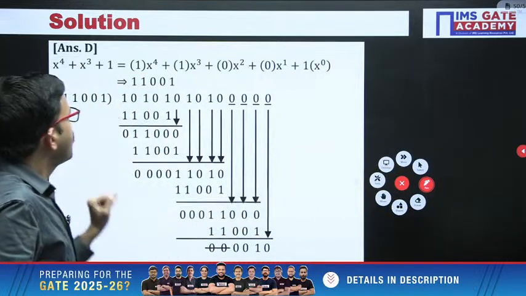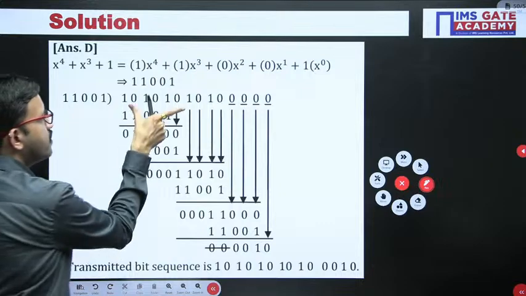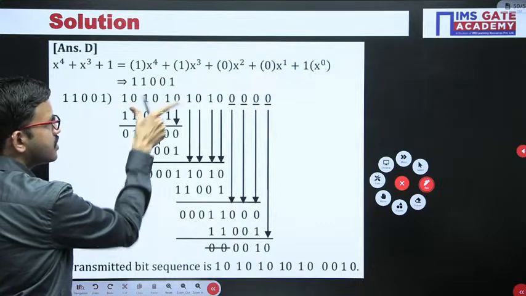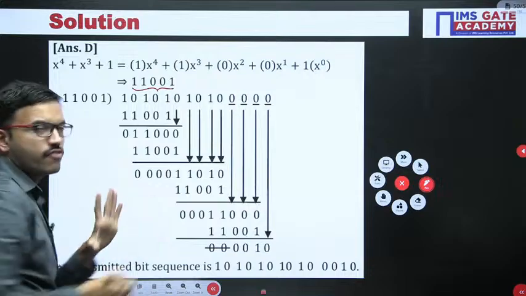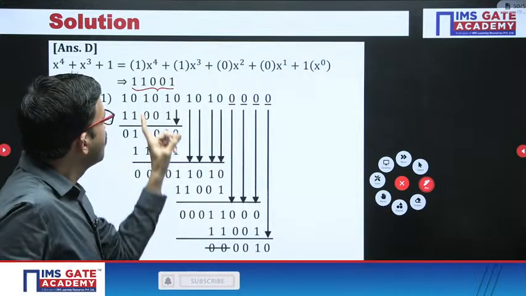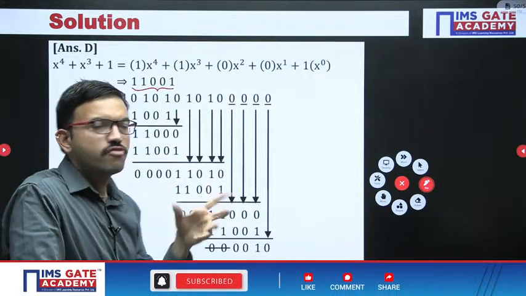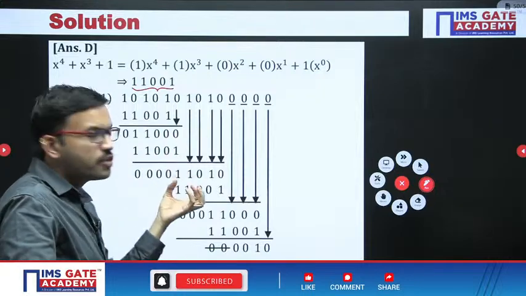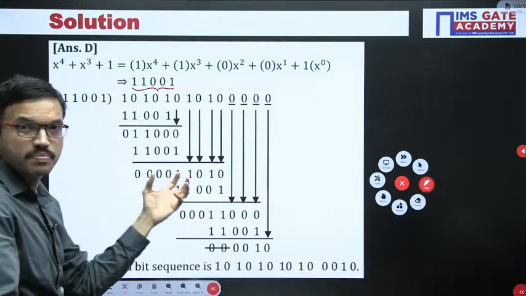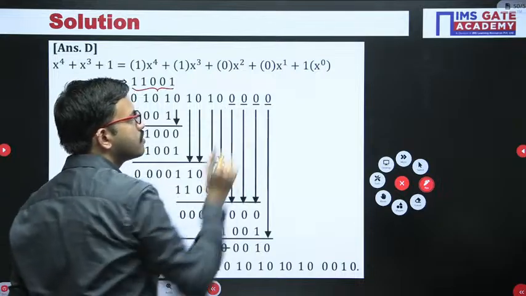Now here what we have to do is consider the message signal information, and since you have 5 bits, you have to consider 5 minus 1, which is 4. Those 4 bits we have to append while transmitting. That is the reason initially we are considering 4 zeros.